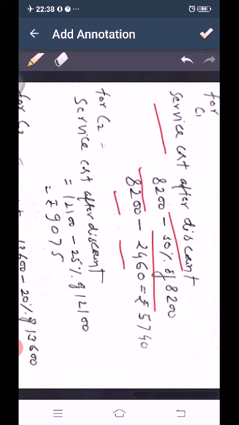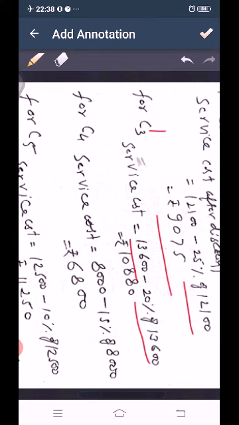Then service cost for C2, similarly we get 12,100 minus 25% of 12,100. So we get 9,075 rupees. For company C3, service cost, that is 13,600 minus 20% of 13,600, that is 10,880 rupees.